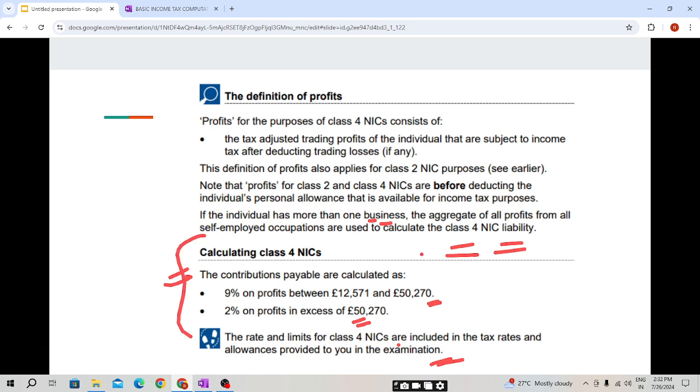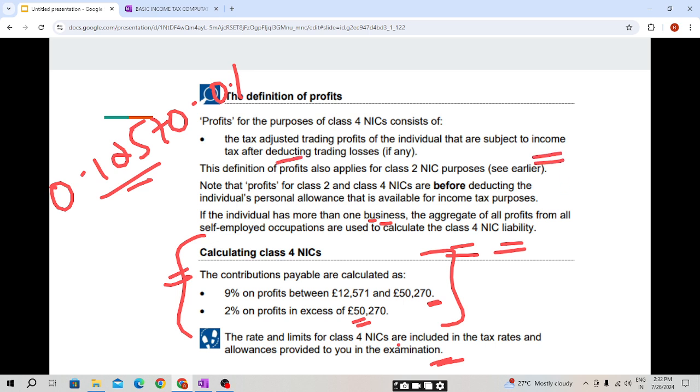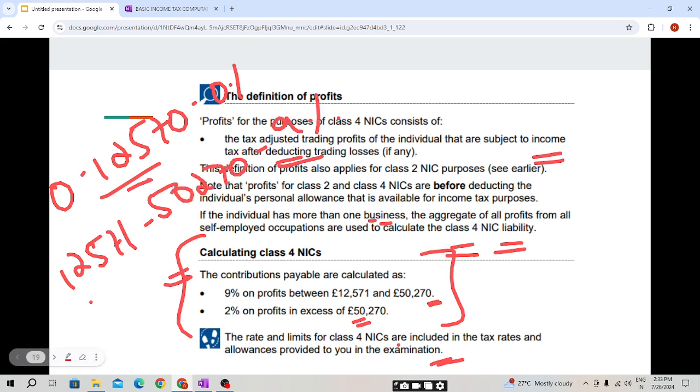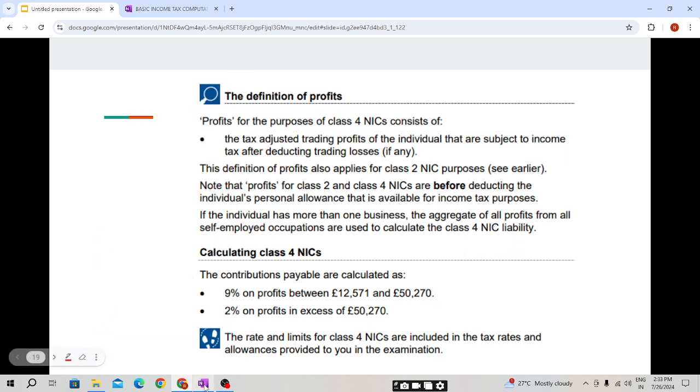So the class 4 NIC will be payable, students: 0 to 12,570, 0. This must be the tax adjusted trading profit after deduction of the trading loss. 12,571 to 50,270 will be paid at 9%, and 50,271 and above will be paid at 2%. I hope this is clear, students.